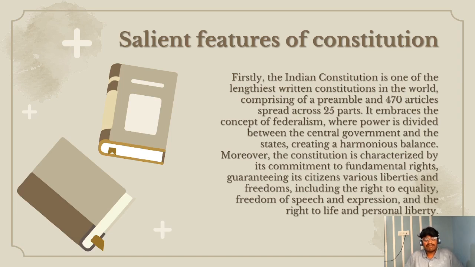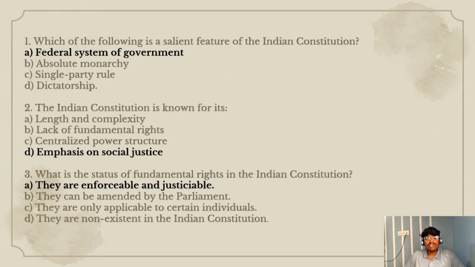So let's catch up with some questions related to salient features. First question. Which of the following is a salient feature of the Indian Constitution? Option A, federal system of government. Option B, absolute monarchy. Option C, single party rule. Option D, dictatorship. The right option is option A, federal system of government.